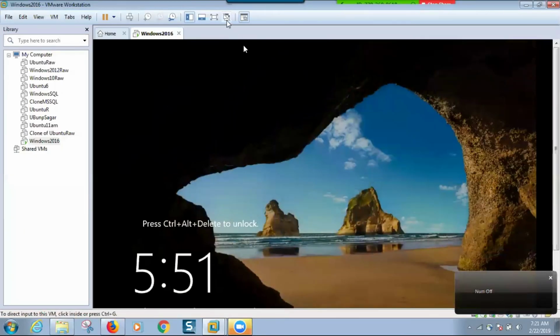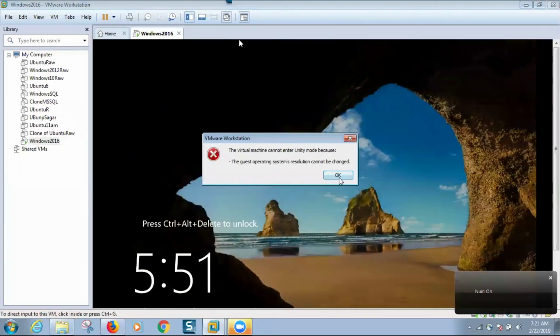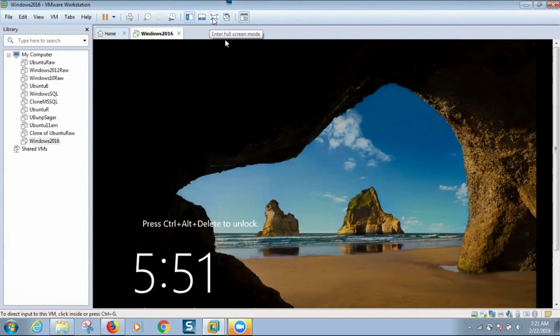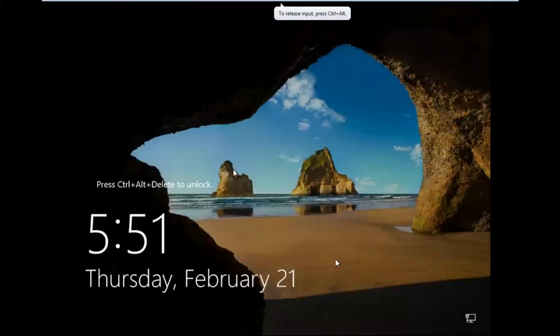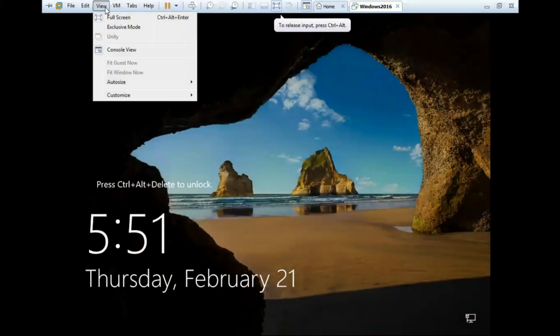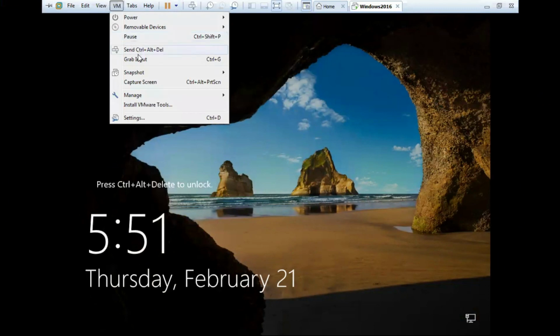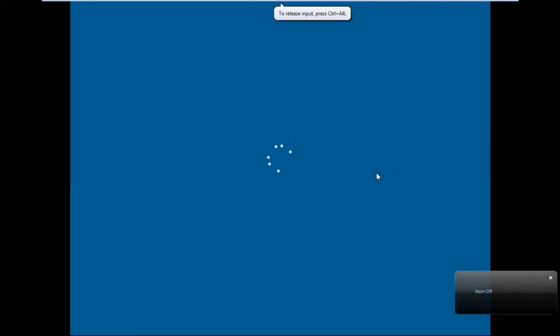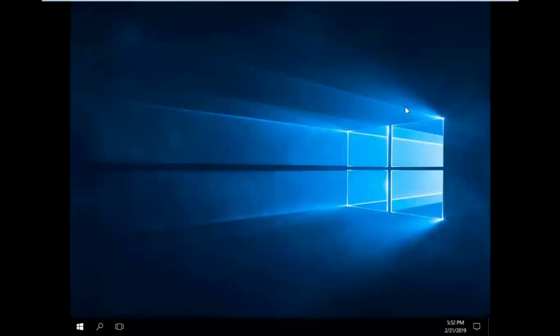You can close it. What does this mean? Sometimes it is a resolution problem. These three we normally use. These others are not required for us. If you want to maximize this, you can maximize it. And I want to log in here. If you go here, send Ctrl+Alt+Delete, it will ask for the password. Bring the desktop, it is preparing the screen. It is the first time you are logging into that machine, that is why.